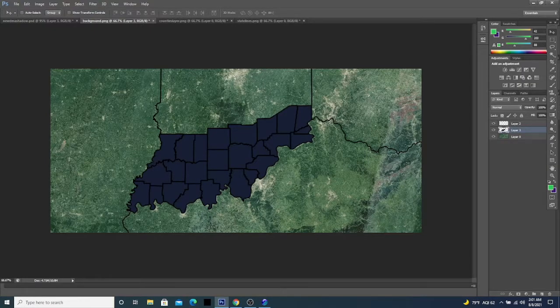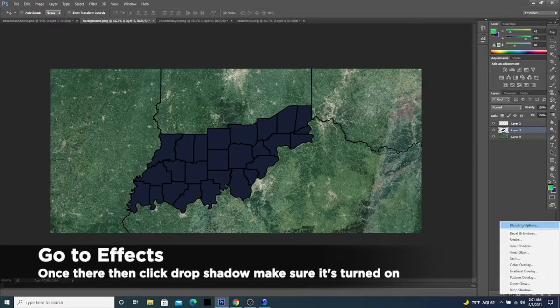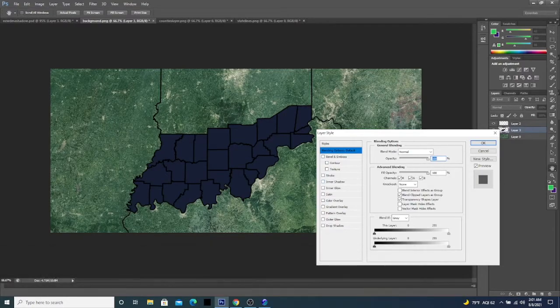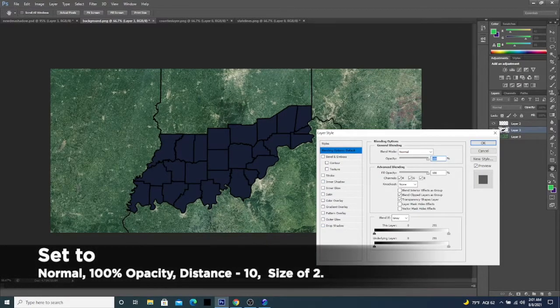In order to get going on that, the first thing we need to do is go to the FX button down at the bottom. It may be in a different place depending on what version of Photoshop you're using, or if you're using a different program. You just want to go to the effects part of the program and make sure you have the counties layer highlighted, and then we will go to drop shadow and turn that on.